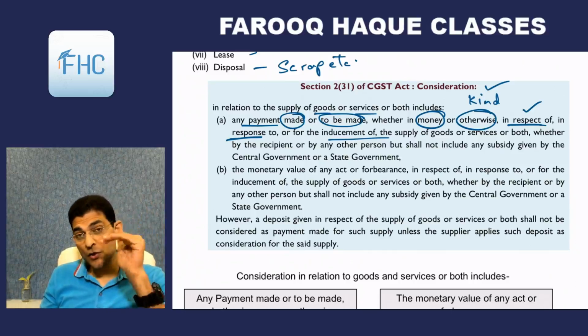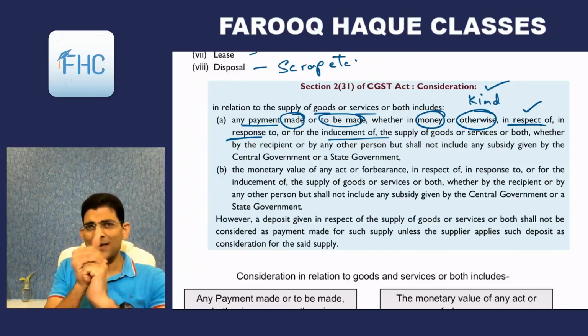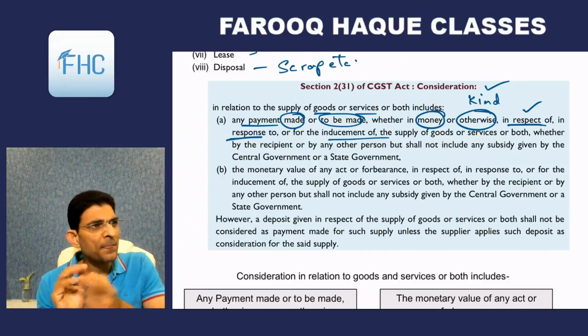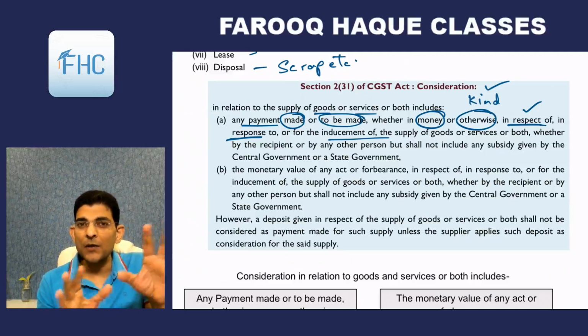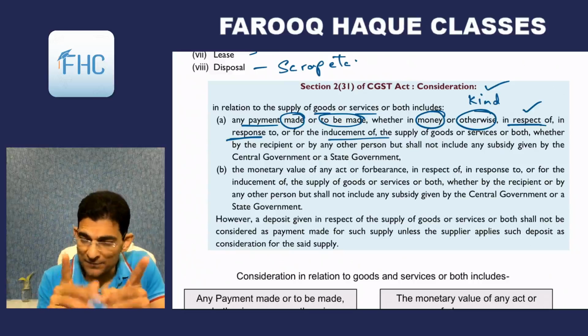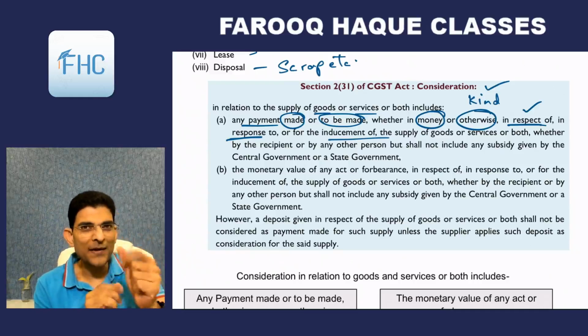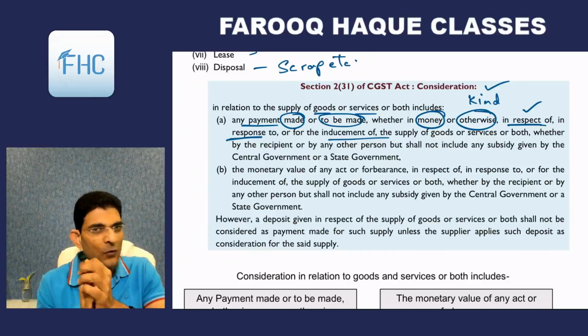And last is for inducement of. Now this is a reverse case. What happens is that I want to purchase a car. I want to buy a car. So I go to the dealership. I go to the dealership of that car, BMW series of cars, and I want that convertible. My marriage is scheduled 3 days from now, for example, and therefore I want to buy a convertible so I can take my bride in the convertible, okay, for a ride after the marriage ceremony.